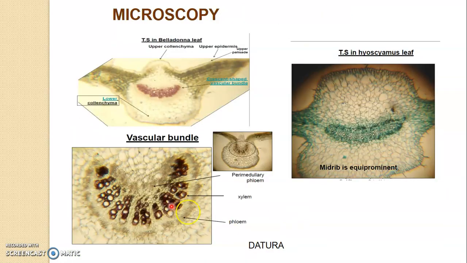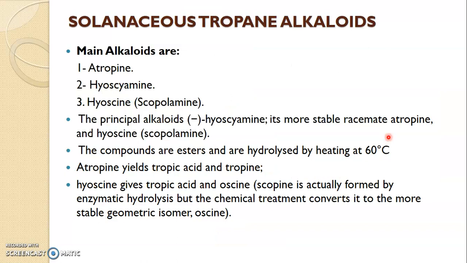Now let's see the microscopy. This is of Datura stramonium. You have a U-shaped vascular bundle. Here it is crescent shaped. This is belladonna, crescent shaped. And Hyoscyamus, the midrib is equipotent. It is an isobilateral leaf, and you can see that the midrib is present in the same amount on both the sides of the vascular bundles.